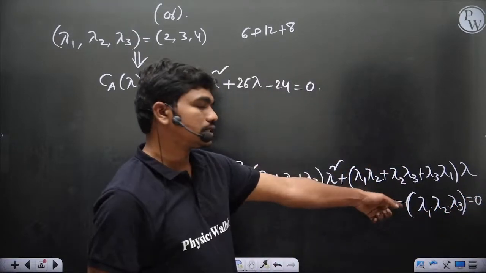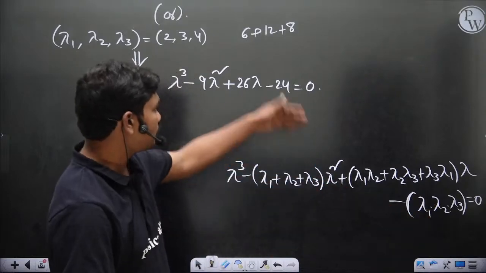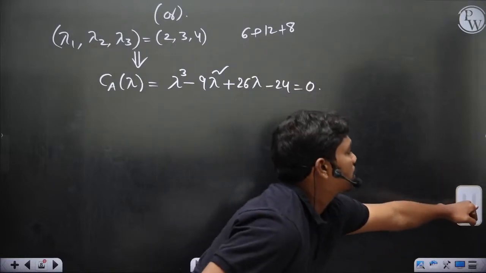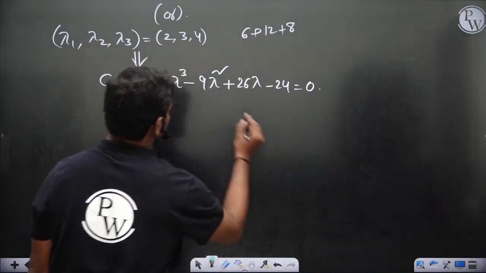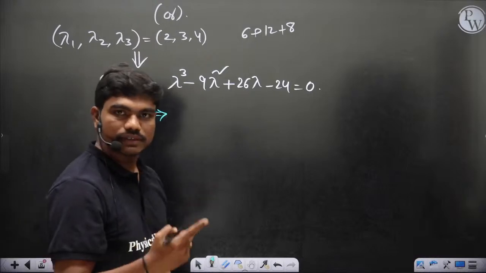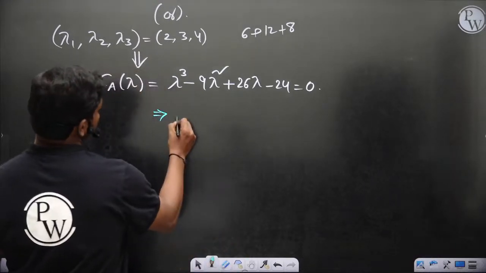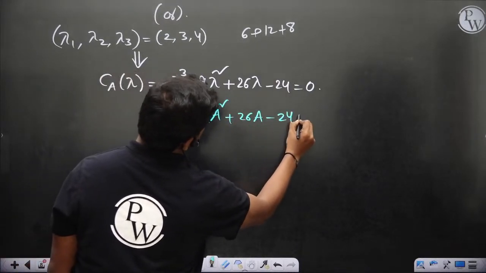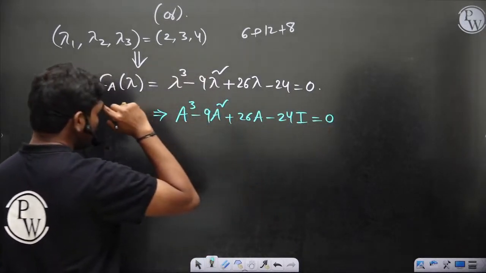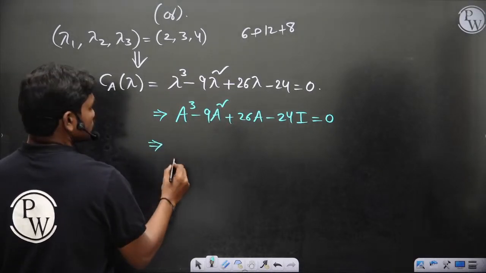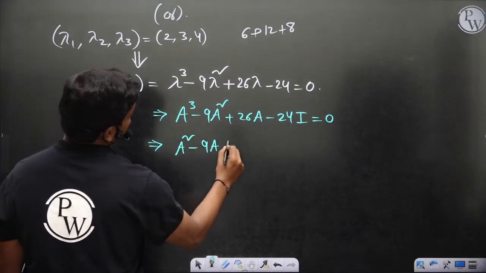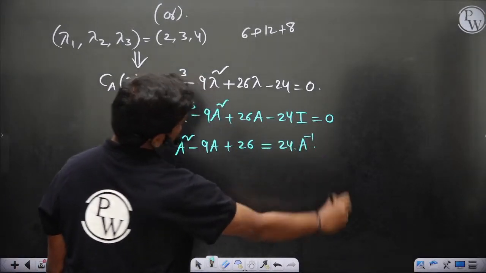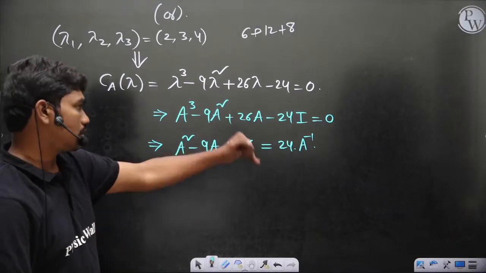Obviously, if you solve this equation, this lambda 1, lambda 2, lambda 3 are the roots. Okay, so that's how I have formulated this equation. Then let's see. Since by the Cayley-Hamilton theorem every matrix should satisfy its own characteristic polynomial, A cube minus 9A square plus 26A minus 24I is equal to 0. So if you multiply with A inverse on both sides, A square minus 9A plus 26 times I is equal to 24 times A inverse.